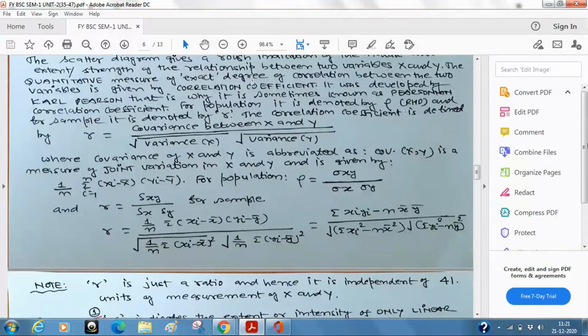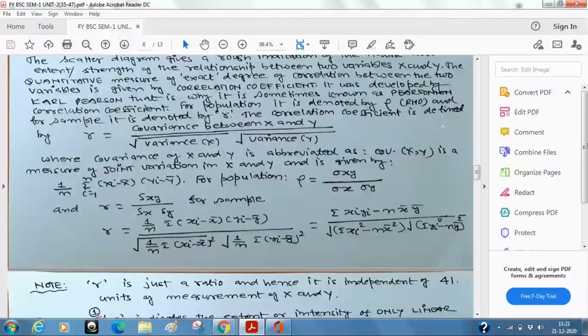So it doesn't matter because it is a ratio, sir. I can understand. Now think of a situation. Suppose x is your height and y is your weight. So x will be in inches or centimeters, and weight will be in pounds or kilograms. So actually you will get the unit of measurement also here. Just like in the variance of x, suppose x was the height, the value you get would be, say, 2.5 centimeter square or 2.5 inches square. So that unit is there.